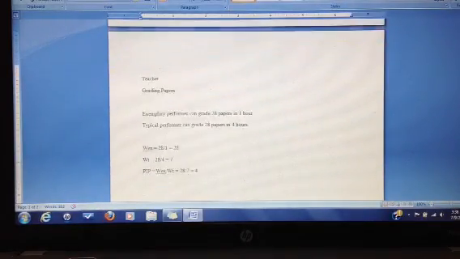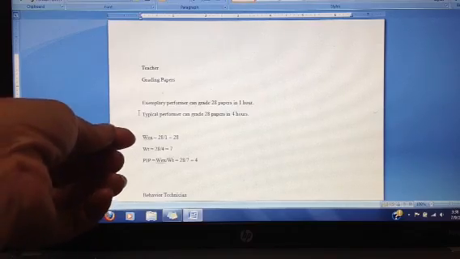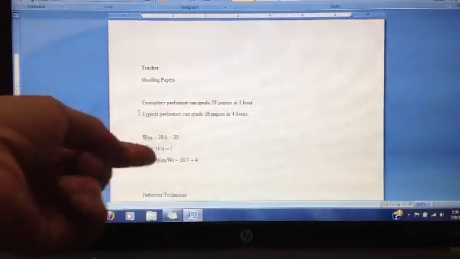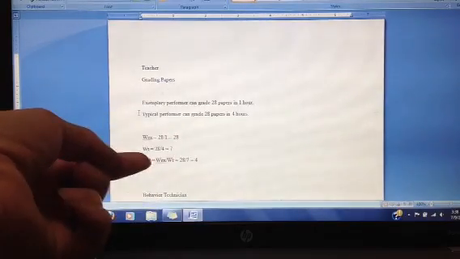If we look at the job of a teacher, one of their accomplishments is grading papers. The exemplary performer in this case can grade 28 papers in 1 hour, and the typical performer can grade 28 papers in 4 hours. So let's calculate the worthy performance. Accomplishment was 28, costly behavior was 1. For the exemplary performer, their worthy performance is 28.